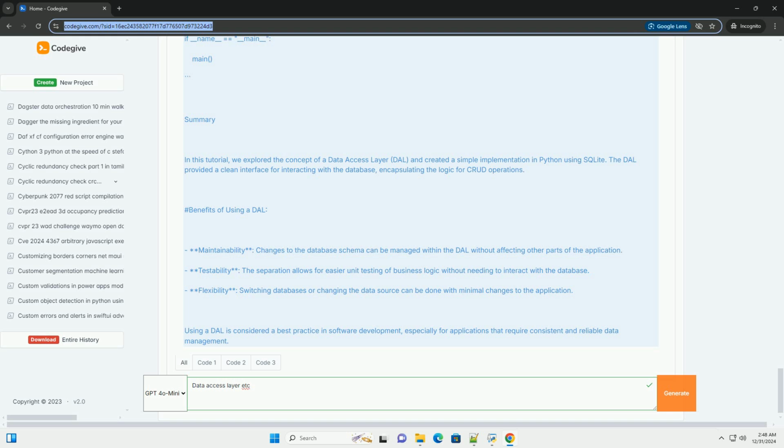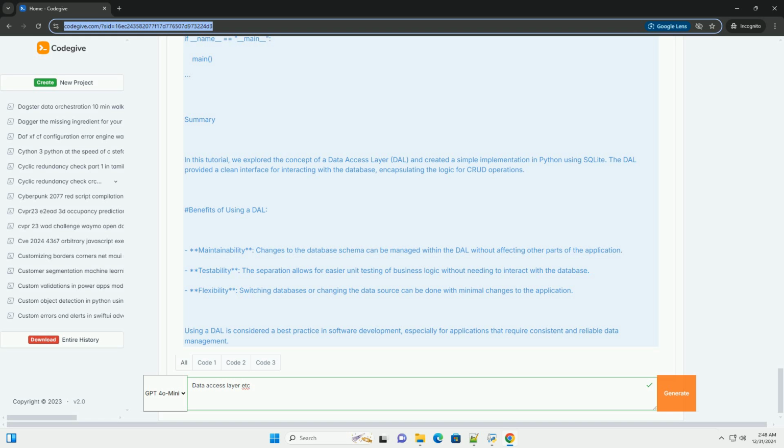Step 2. Create the database and table. Python. import sqlite3. def initialize_db: con = sqlite3.connect('example.db'). cursor = con.cursor(). Create users table. cursor.execute: create table if not exists users, id integer primary key autoincrement, username text not null, email text not null. con.commit(). con.close(). initialize_db.